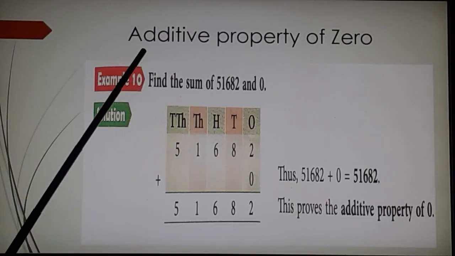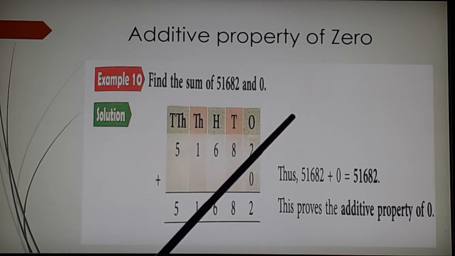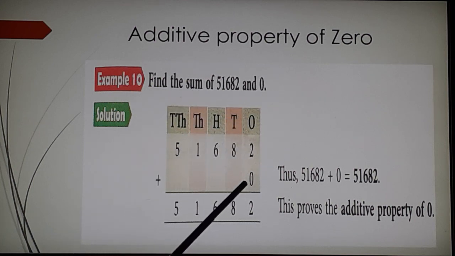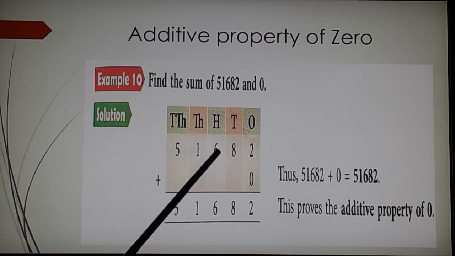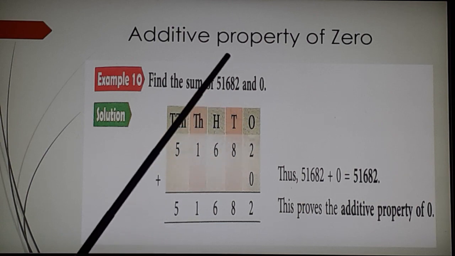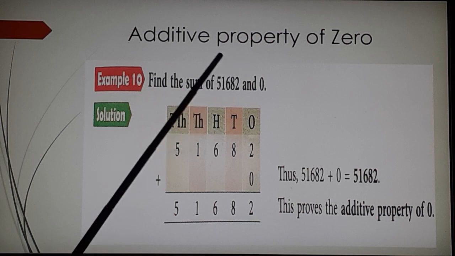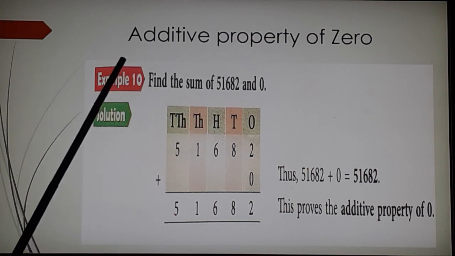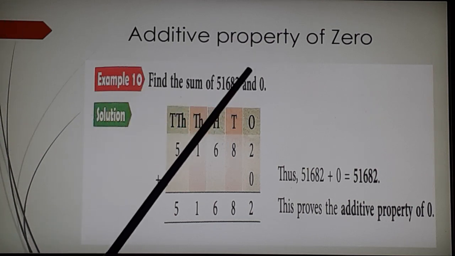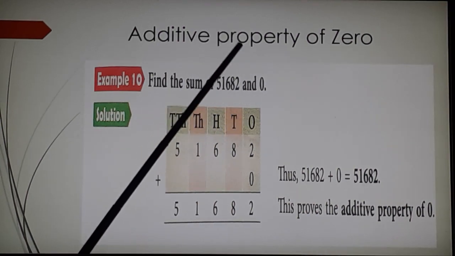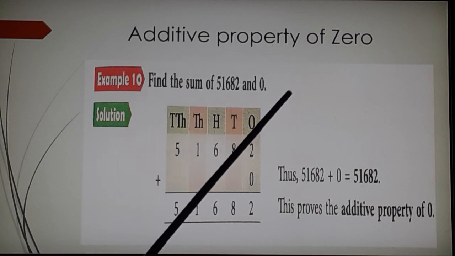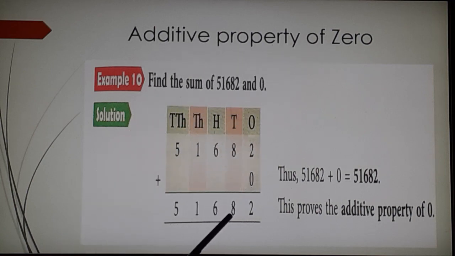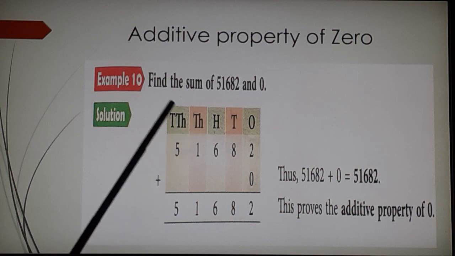Next property is the additive property of 0. Any number added to 0, the sum remains the same. The sum of any number and 0 is that number itself. This is called the additive property of 0. I also discussed the property of 0 in multiplication, that any number multiplied by 0 is 0, but this is the additive property of 0, which means 0 added to any number, the sum remains the same number.